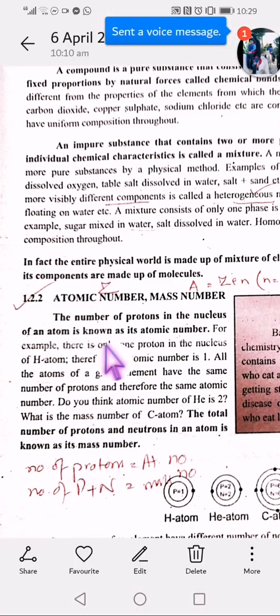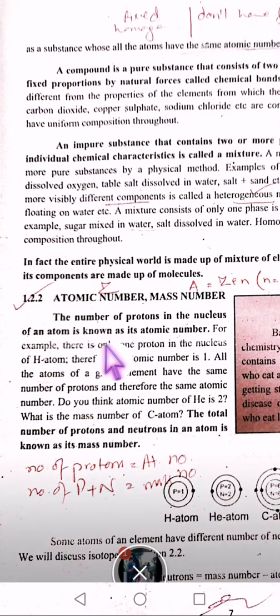For example, there is only one proton in the nucleus of hydrogen atom, therefore its atomic number is 1. If I say carbon has an atomic number of 6, it means it has how many protons? 6 protons in the nucleus.